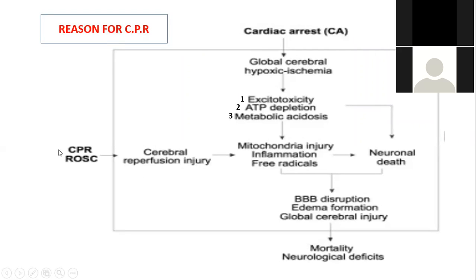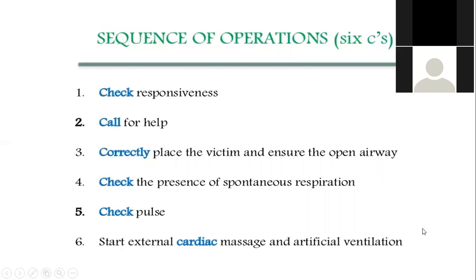So the reason for CPR is that you want to make some reperfusion to the injured tissue in the brain. Usually it's not 100%, maybe also not 70% or 80%, maybe just 50% or 60%. That is actually adequate to prevent this injury. So this is the sequence of operation.